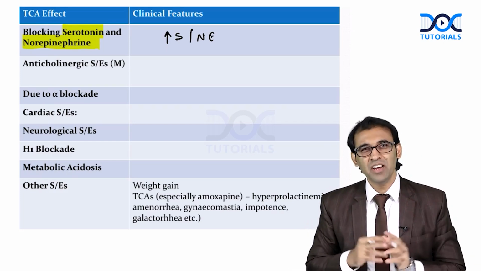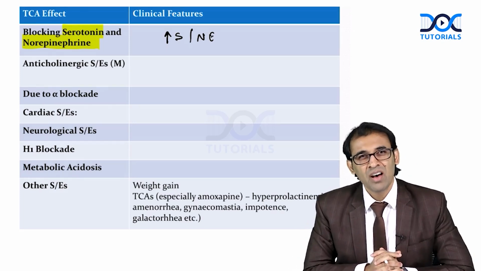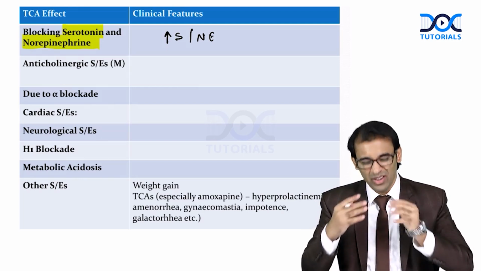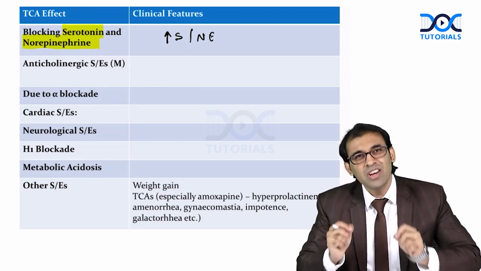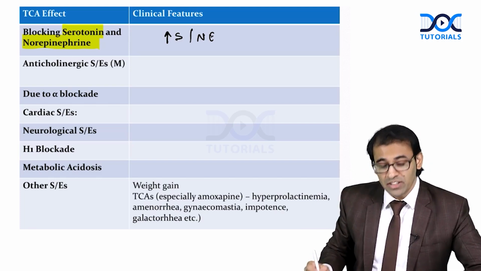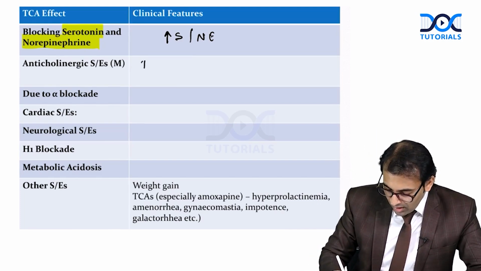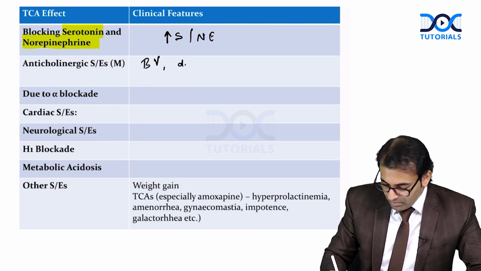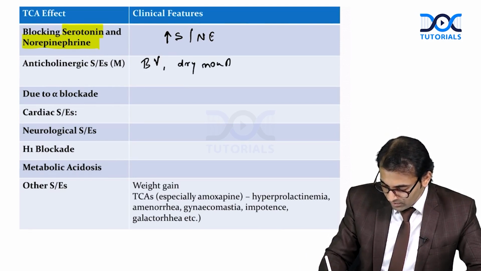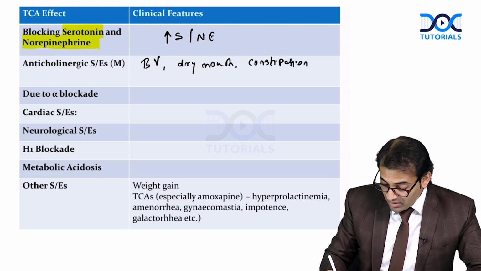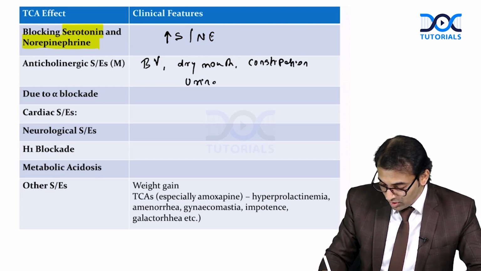My patient is saying that, doctor, the medicine which you have given me, after that I am having problem in my vision, I am having constipation also, dry mouth also, problem in urination also, right? So what are the anticholinergic side effects here? Blurred vision, dry mouth. There can be constipation also, and the patient is having urinary retention also.